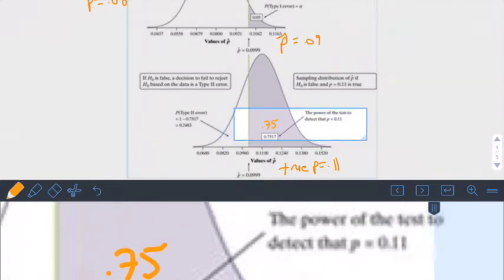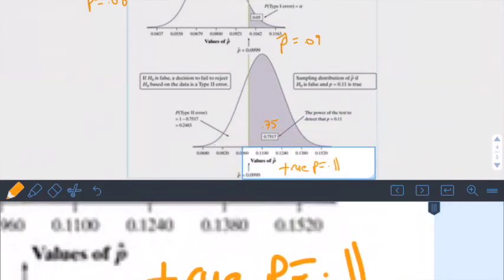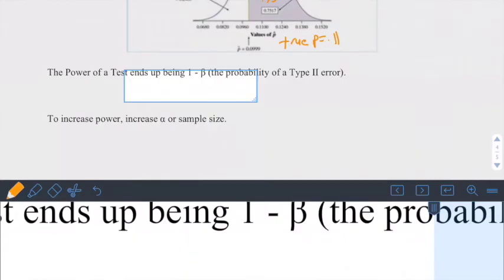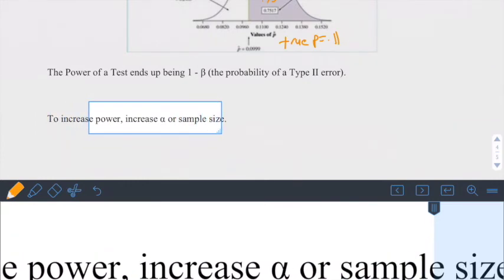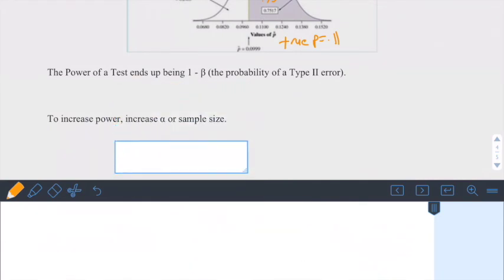So what this means is this is the power. The power of the test is 75%. The power is the chance that we will reject the null hypothesis if the true value was 0.11. So to increase power, we increase alpha or our sample size. These are the two things that will increase power. Don't worry so much about this right now because we'll talk about it more in class.